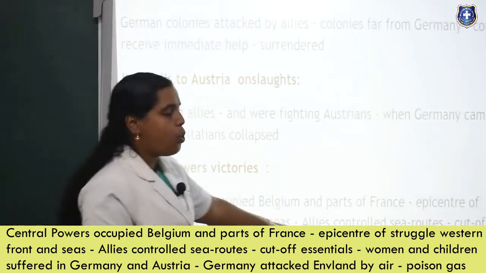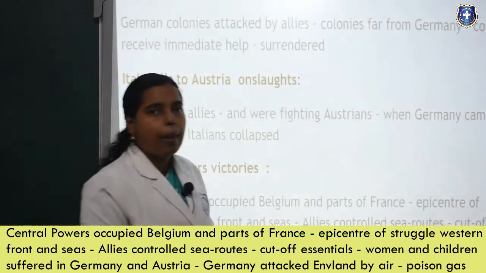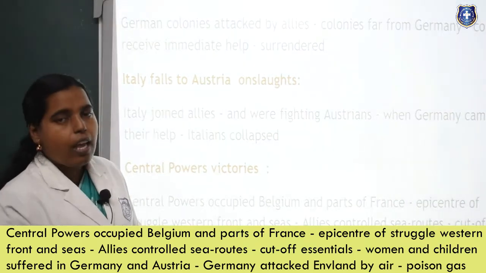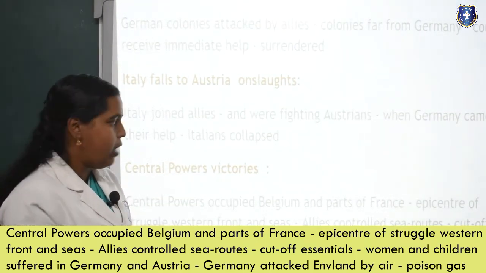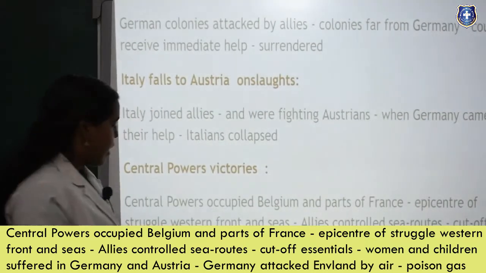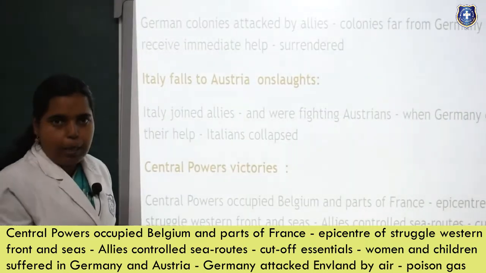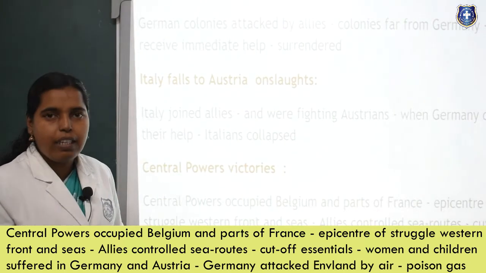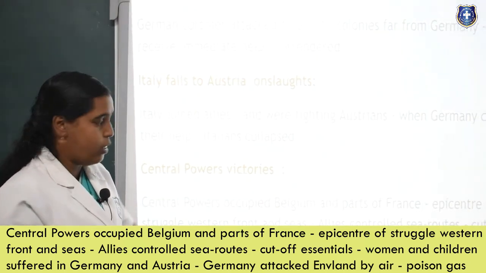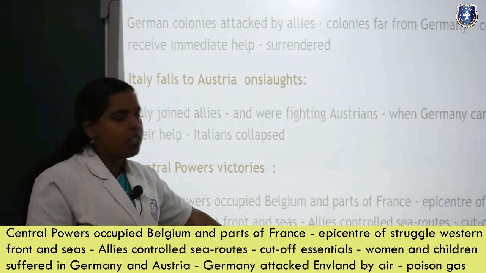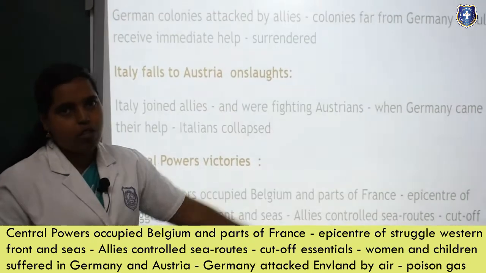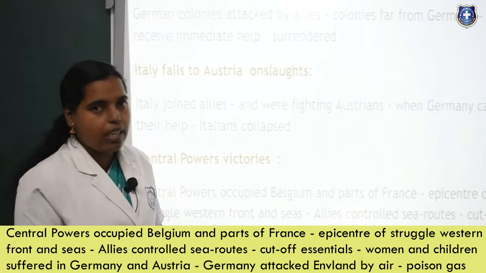So Allies control the sea routes. Allies understood this and started controlling the sea routes, and they stopped certain areas also. Essentials like food supply and certain materials were cut off from the sea routes. And women and children suffered in Germany and Austria. This was a great loss actually.